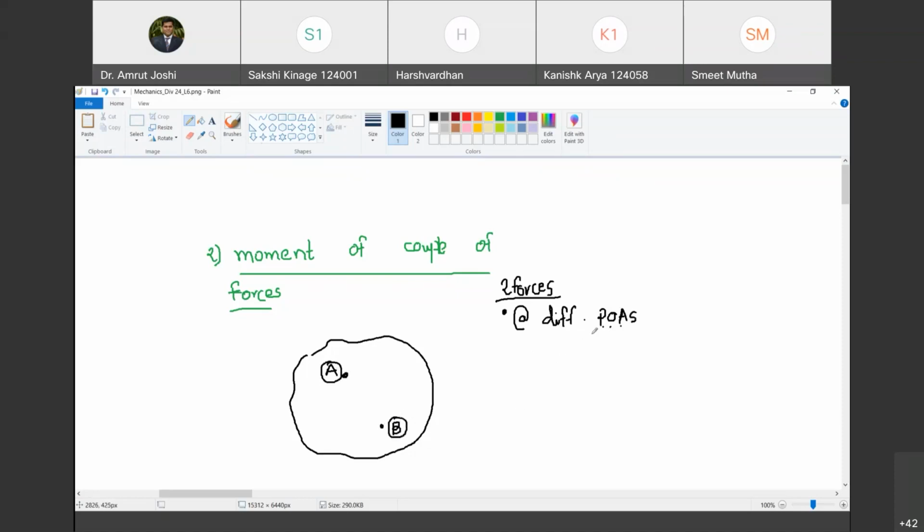So if they are acting at two different points of applications, there is one more characteristic that is required, that these two points should not lie on the line of action of any of the forces. Are you with me? Yes, sir. For example, I cannot have a force which is directed along AB and another force acting at B directed along AB. ऐसे नहीं चलेगा. Are you with me? Yes, sir. So therefore दूसरा characteristics क्या है?